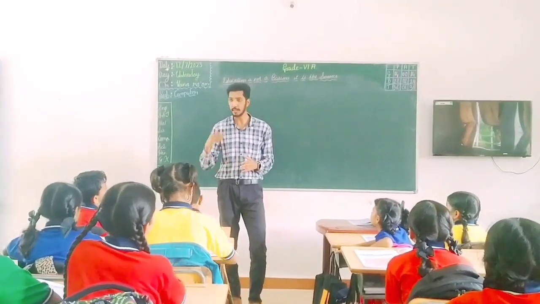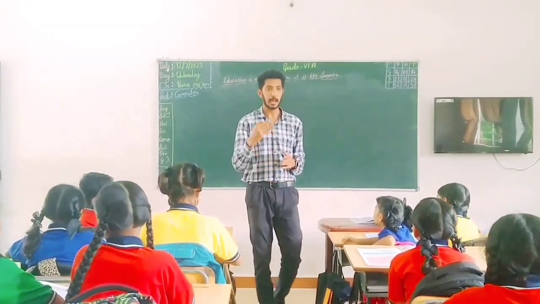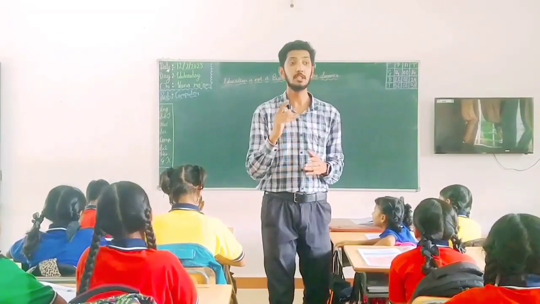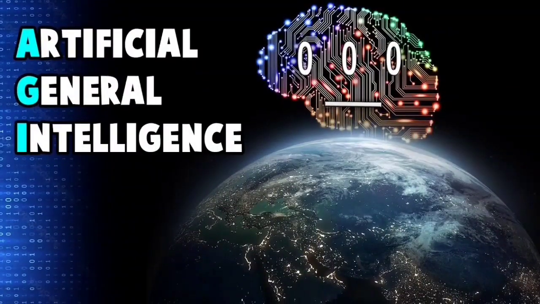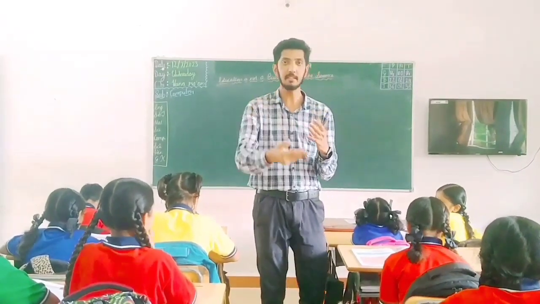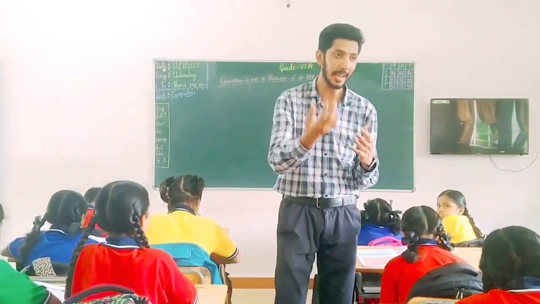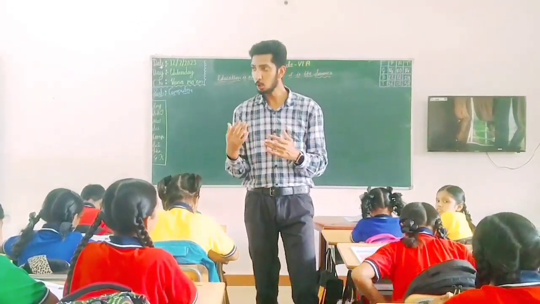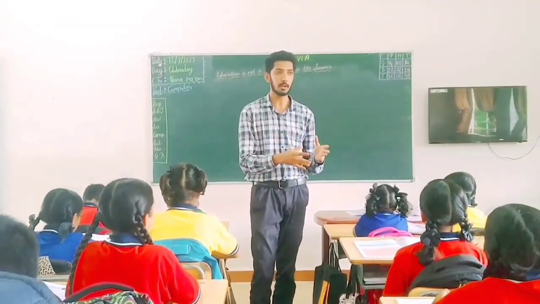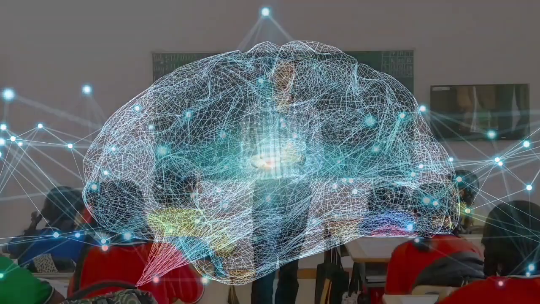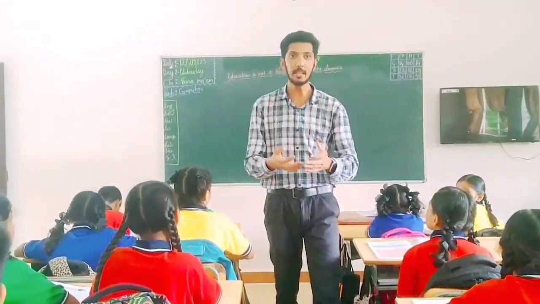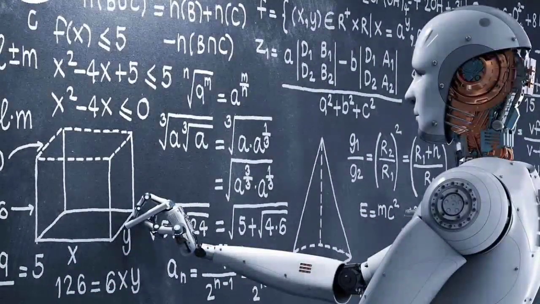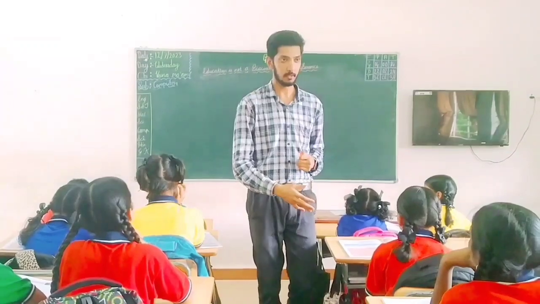So we will move on to the second type of technology, artificial general intelligence. This kind of technology is the exact copy of how human beings react and behave. We can say this technology works just like a human brain, like how human beings think and try to solve problems. In a similar way this technology also works.